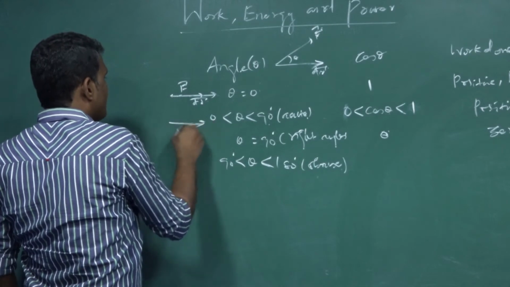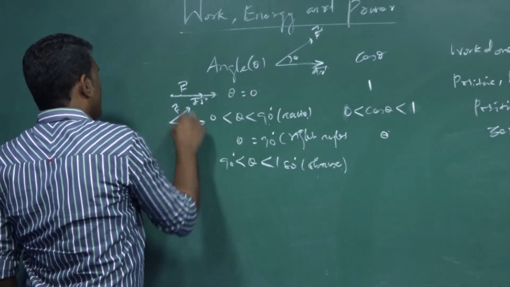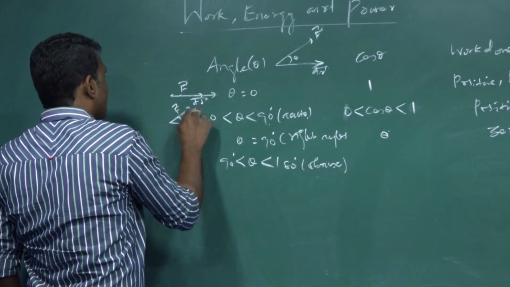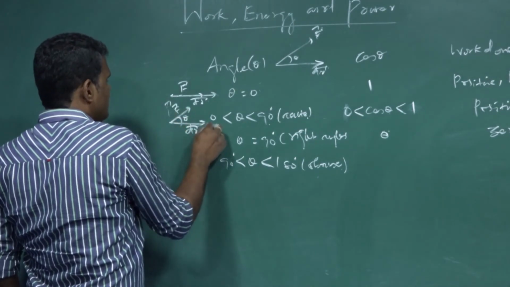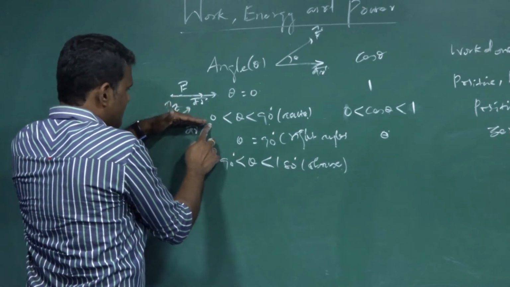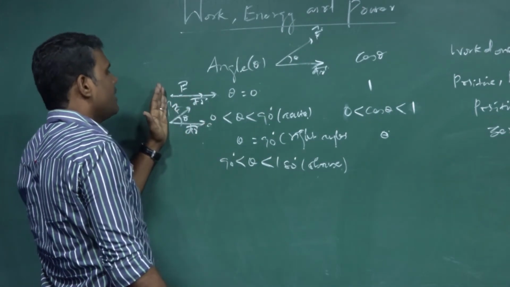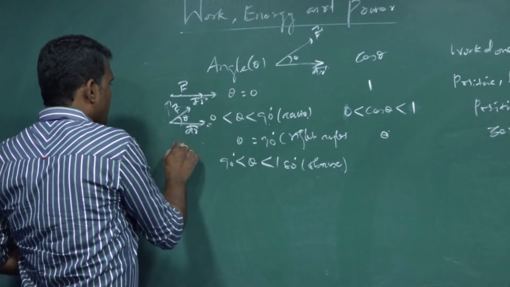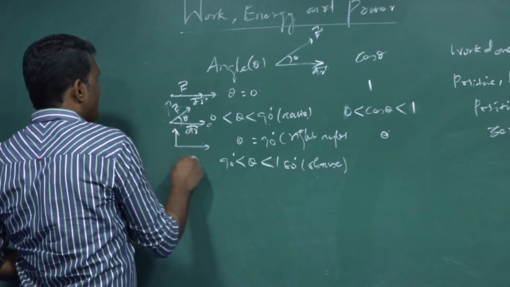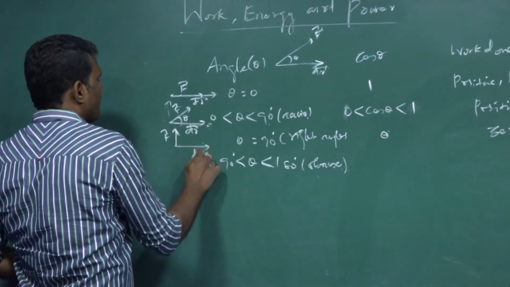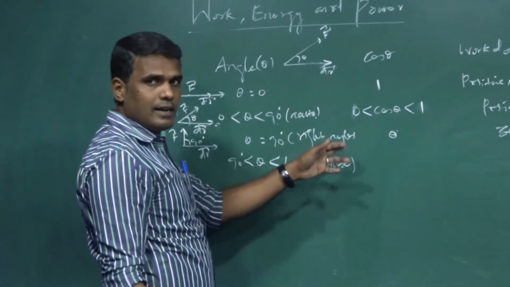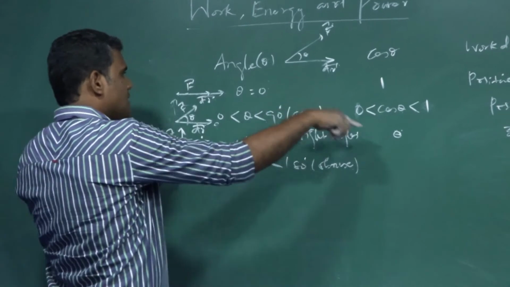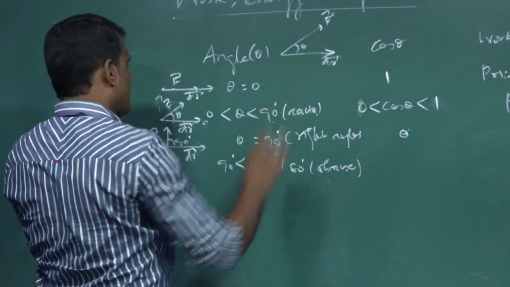Here f vector and dr vector are acting by making some angle theta between 0 and 90. This is angle 0, if force lies along this direction. If it comes like this, then 90 degree. Then force and displacement are at right angles. F vector, dr vector, angle is 90 degree. So theta is 90 at right angles. So cos 90 is 0, work done is 0.